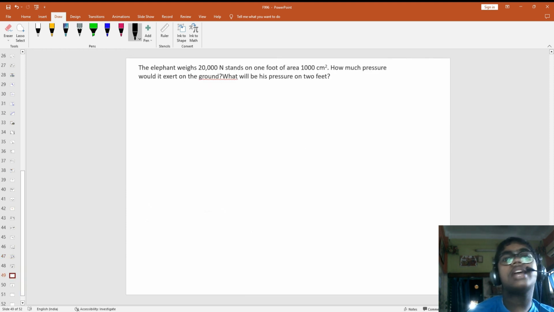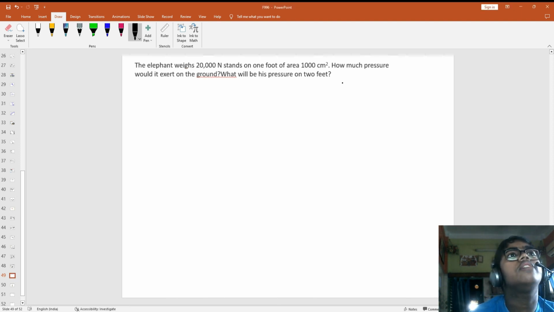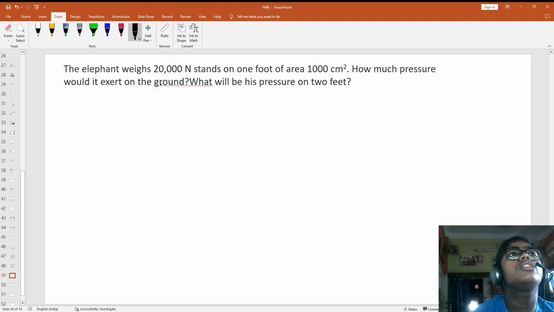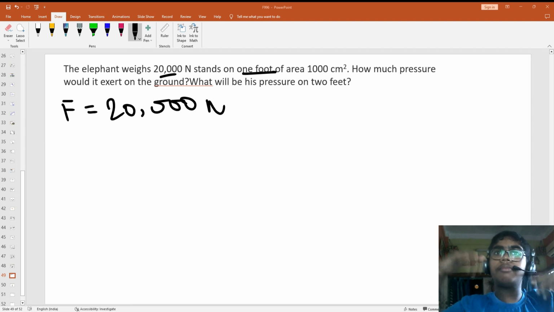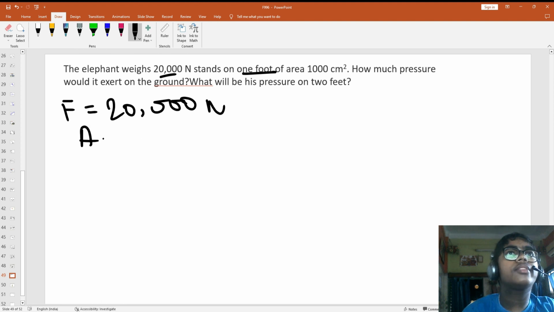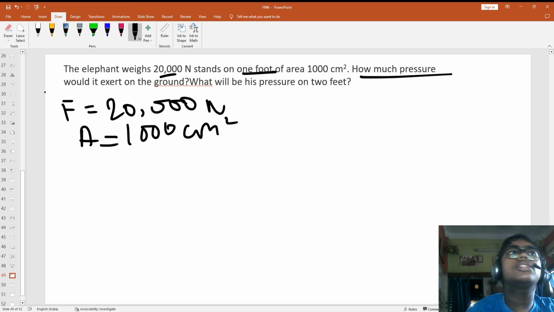Now, the elephant weighs 20,000. Now weight is with respect to the earth, that means the force is only the weight, so it is 20,000. Okay. Now it stands on 1 foot. 1 foot does not mean 1 foot of area, it means it is standing on one leg. The area of one foot is given as 1000 centimeter square. Okay, how much pressure will it be exactly?